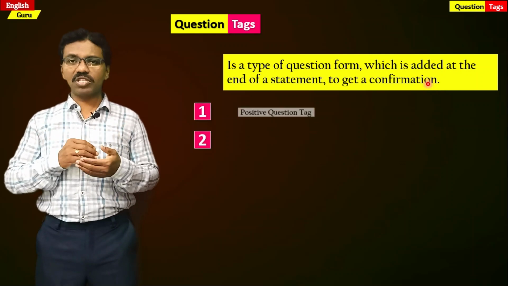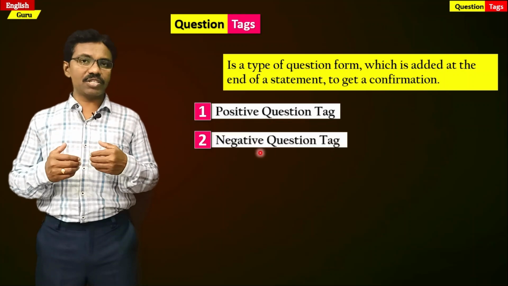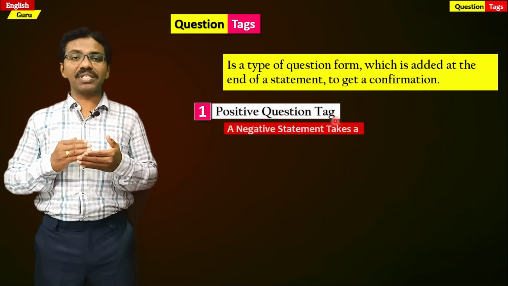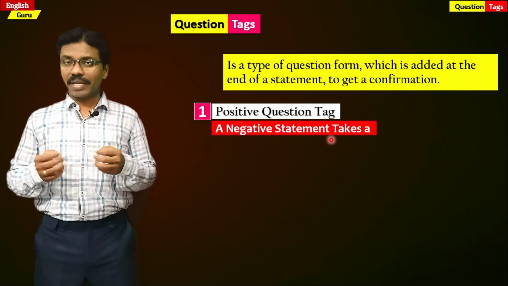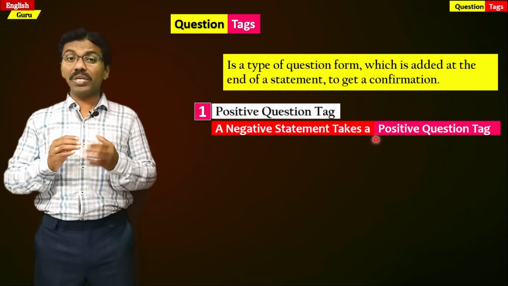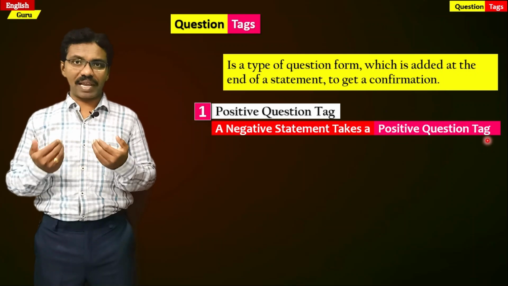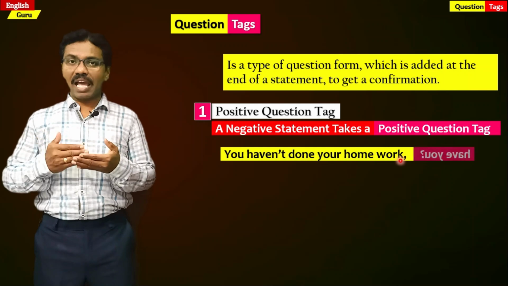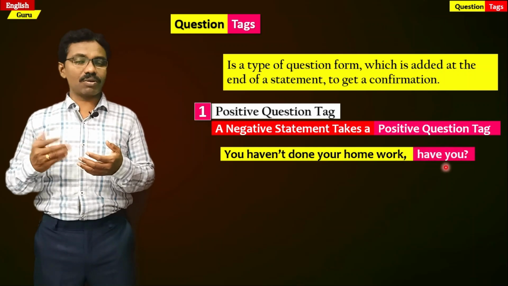The first one is the positive question tag. The second is the negative question tag. The positive question tag is normally used for the negative statement, which means a negative statement always takes a positive question tag. For example, you haven't done your homework. Have you? So "have you" is a question tag.